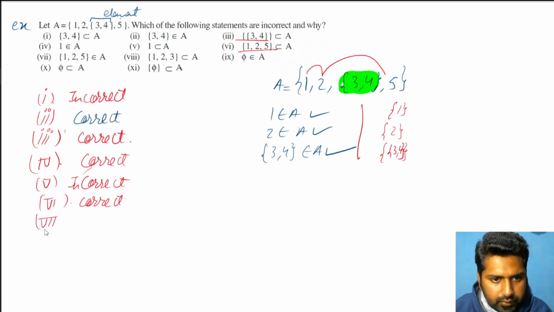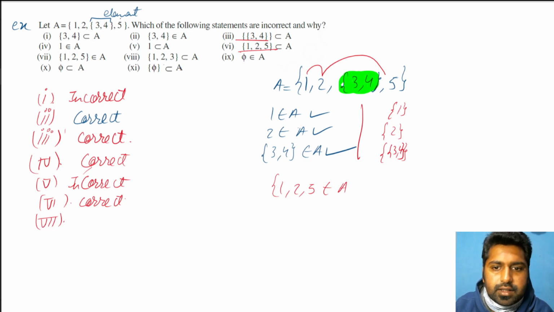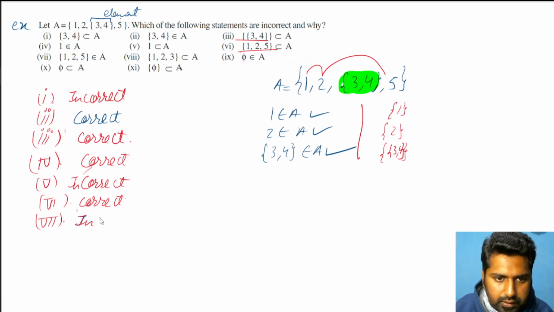Seventh one. 1, 2, 5 inside a set belongs to A. Clearly, if sixth one is correct, then seventh one is wrong. They should not be present inside a set. If I want, I can write 1, 2, 5 belongs to A, but not in form of a set. I cannot put a set. If I put it in a set, it becomes a subset. So that is incorrect.